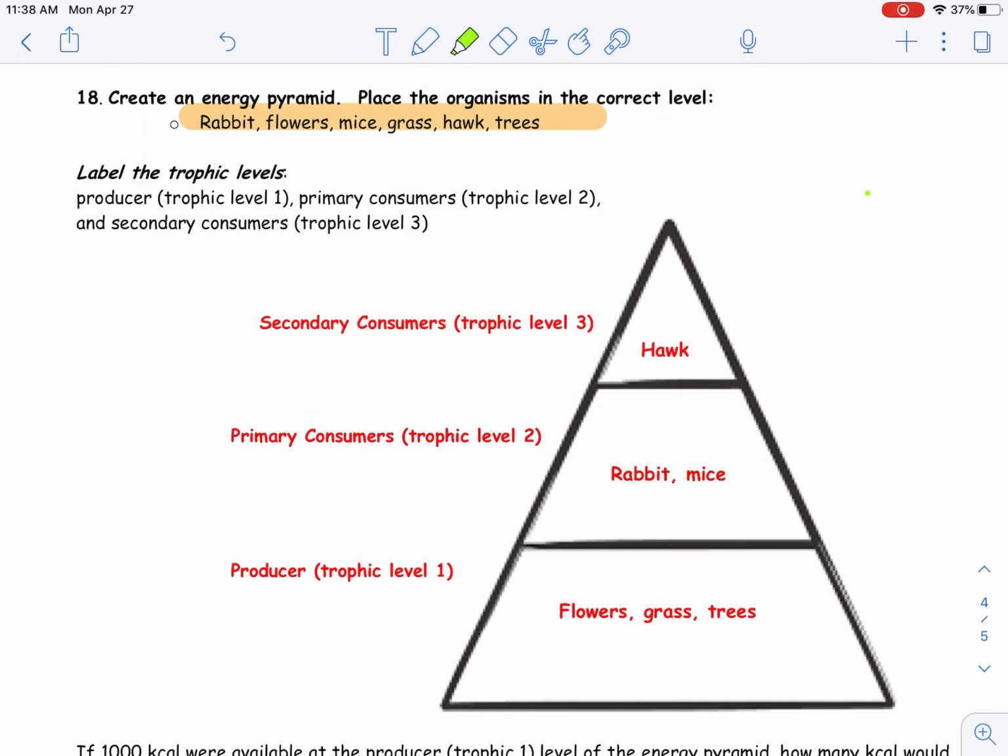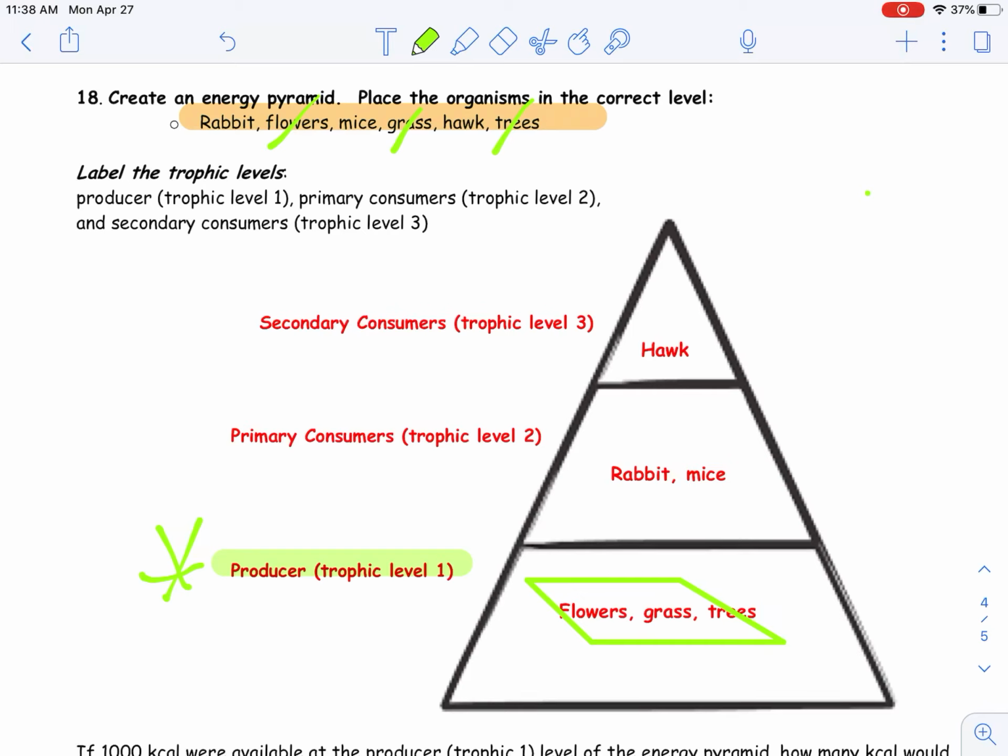The producer level, trophic level 1, the bottom of the energy pyramid, is always a producer. So we're going to look through our list and decide which of these are producers. We have flowers, grass, and trees.